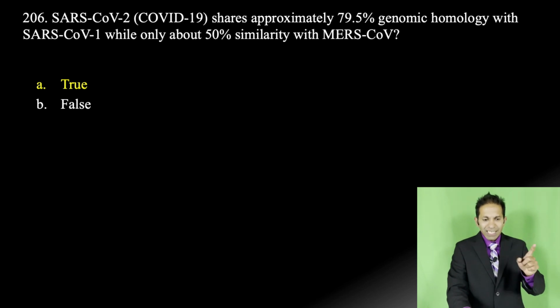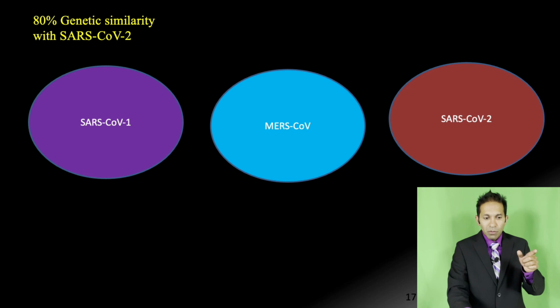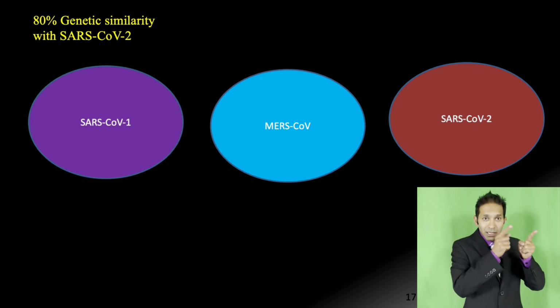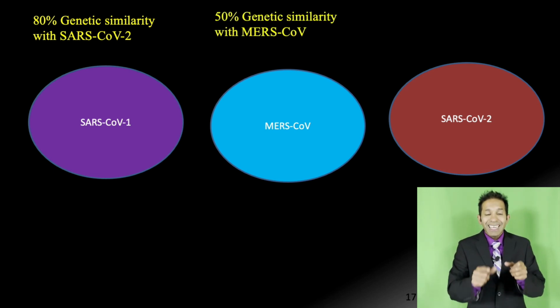So let's go to the next slide and talk about this statement. In this purple, you see SARS-CoV-1. This virus shares 80% homology with SARS-CoV-2. The blue one is MERS-CoV. This shares 50% genetic similarity with SARS-CoV-2. Okay, so that statement was true.